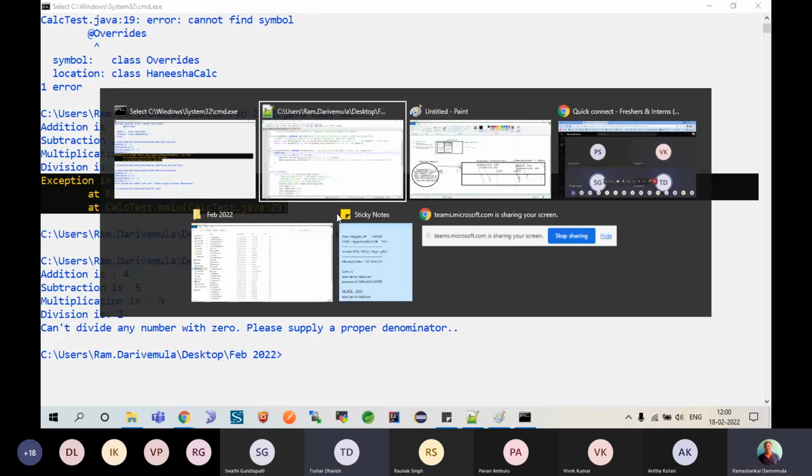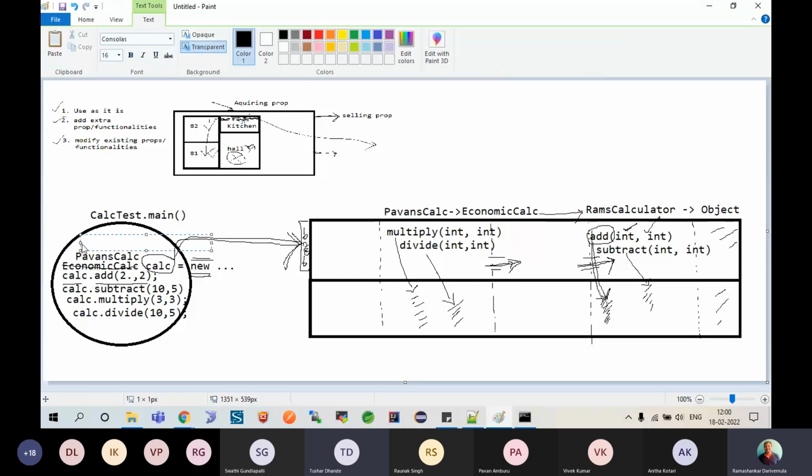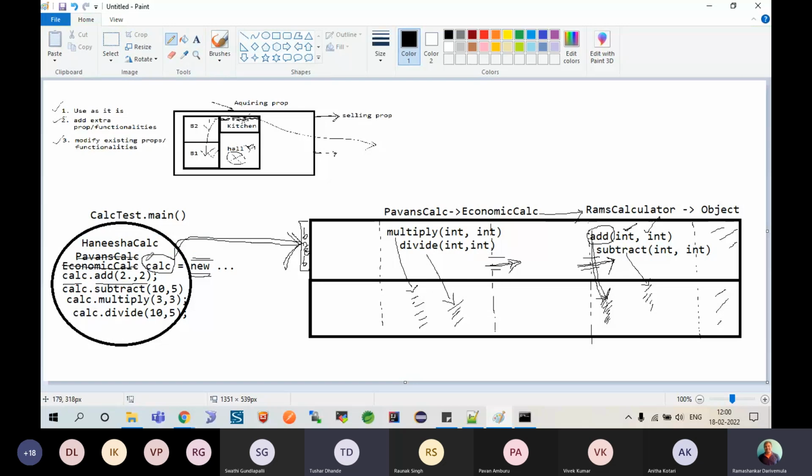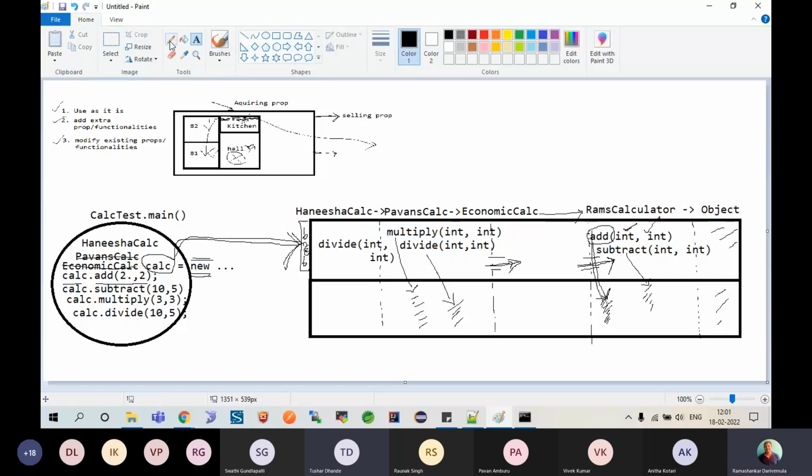So what happened here? What might have happened here? Basically now we are no more working with Pawan's calculator, but rather with something called HanishaCalc, right? So now HanishaCalc is equal to new HanishaCalc. Here the first section is loaded, which is also pointing to or extending PawanCalc. And then here I have a divide method, which will take int comma int, an integer, and has its method loaded.